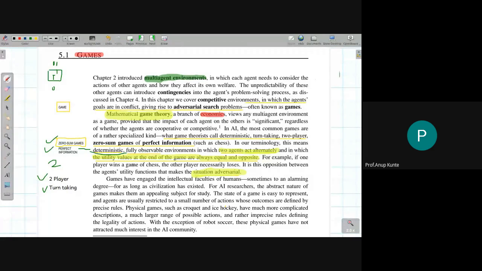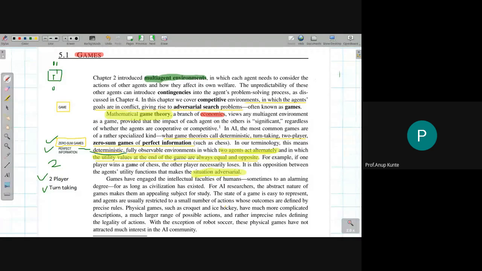Zero-sum game, I just told you what it means. It means that the game is deterministic, it is turn taking, it is two-player, and the sum of utility value of all the agents, in this case both the agents, is 0 at the end of the game. So I should be able to understand when the game ends. I should be able to understand when a turn ends for one player and a turn starts for the other player. So deterministic, turn-taking, two-player, zero-sum games that have perfect information are the games that we are going to concentrate on. That's the clear idea that we get about adversarial situation or adversarial search.